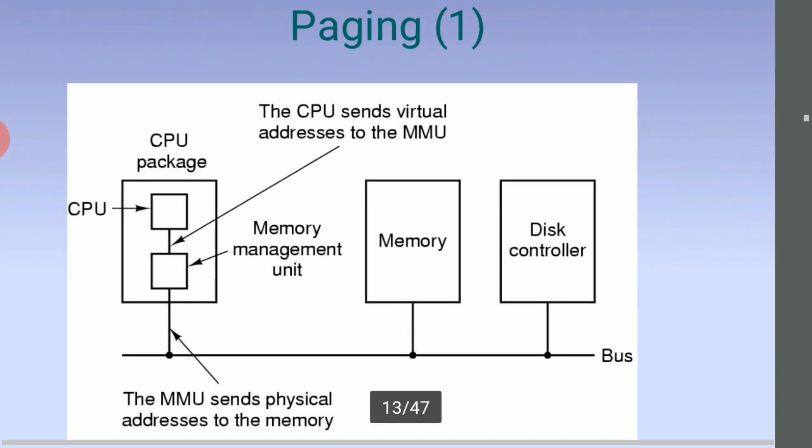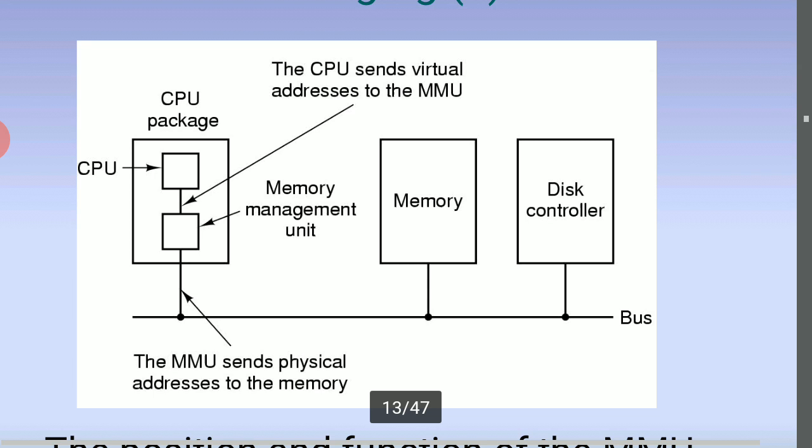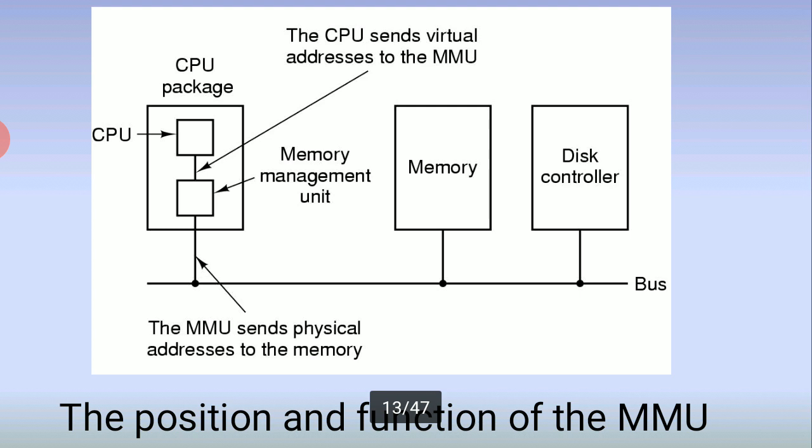Virtual memory, paging. The CPU, the central processing unit, sends virtual addresses to the memory management unit. Here the CPU package is connected to the main memory, and the physical addresses are sent to the memory. This diagram explains that the virtual address is sent to the memory management unit, and then to the memory and the disk controller. This is the bus. The bus is used to transfer data from one place to another. That is called the bus, and this is the CPU package.